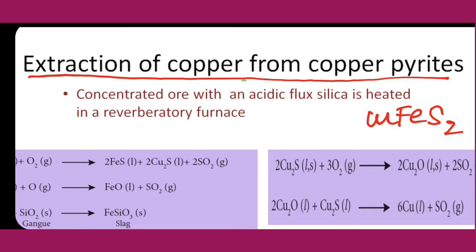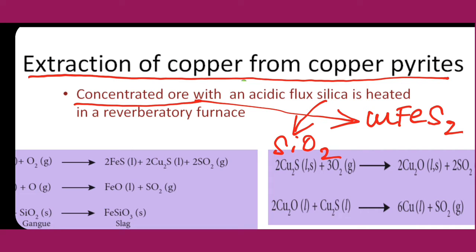The concentrated ore, copper pyrite, reacts with acidic flux, that is silica, SiO2, and is heated in a reverberatory furnace. Totally in this heading, 5 reactions are given. First we are going to learn the first 3 equations.